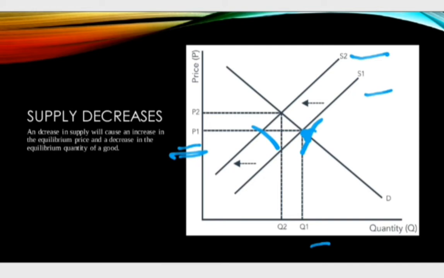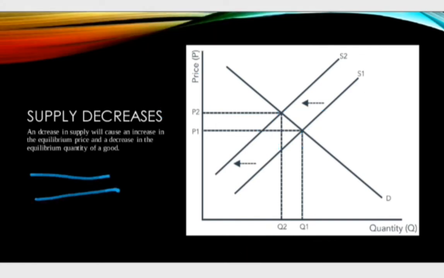Because of the shortage, buyers will bid for the higher price and thus sellers will increase the price. Due to the increase in the price, demand will contract and supply will expand, leading to the establishment of a new equilibrium at this point. At the new equilibrium, there is an increase in the equilibrium price and a decrease in the equilibrium quantity. Thus, as supply decreases, there is an increase in the equilibrium price and a decrease in the equilibrium quantity.